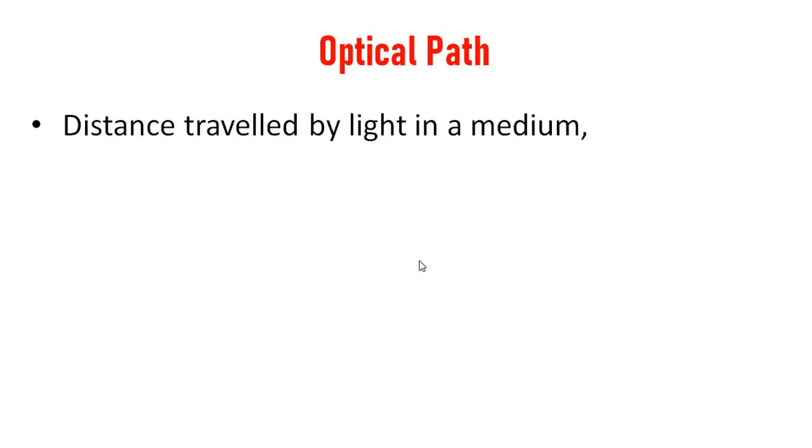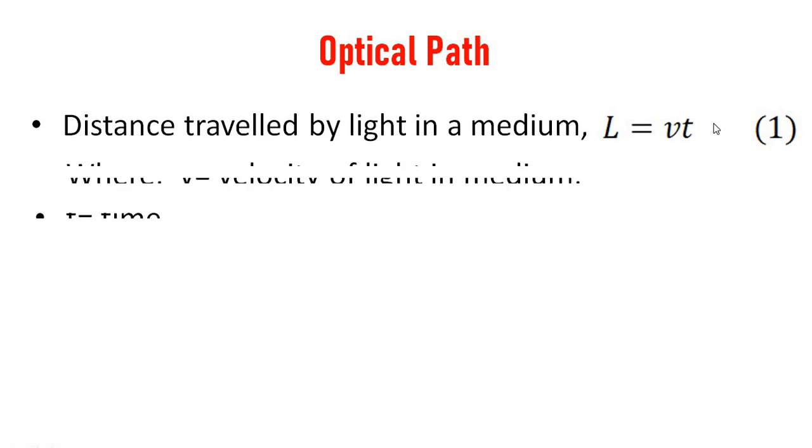Optical path. The distance traveled by light in a medium is given by L equal to V into T. We know that distance equal to speed into time. So L is the distance traveled, V is the velocity of light in that medium, and T is time.